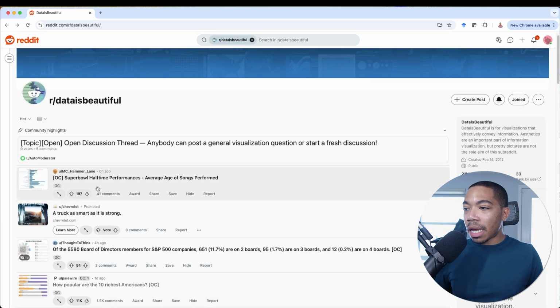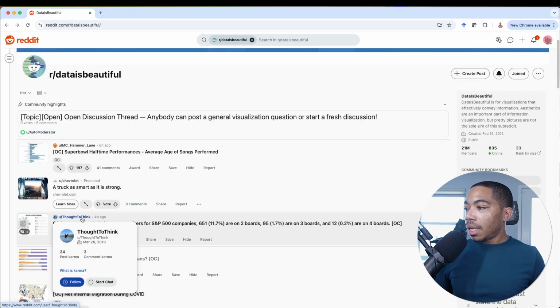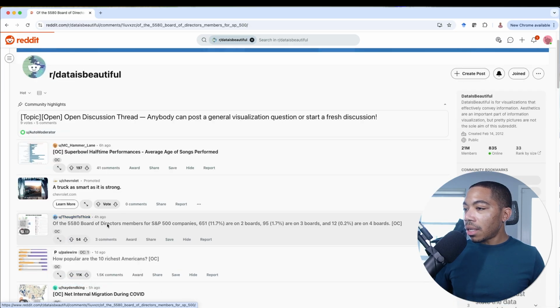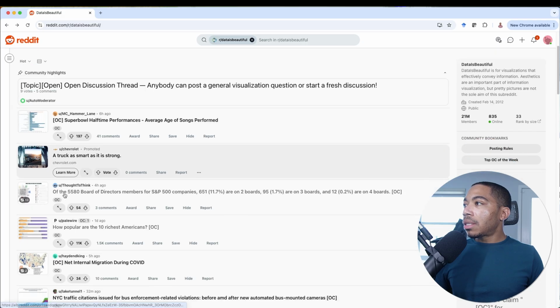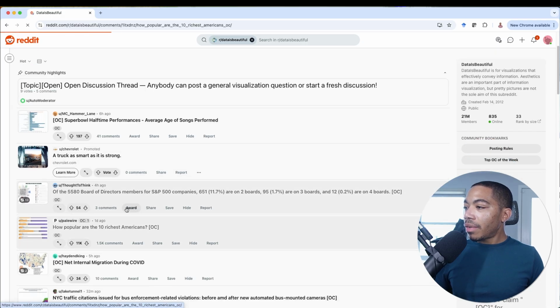So here we have a bar plot. Maybe that's one for barplots. Then we have You Thought to Think. Oh, that's a really interesting plot. You might tackle this one. Okay, let's go back. We have another bar plot.